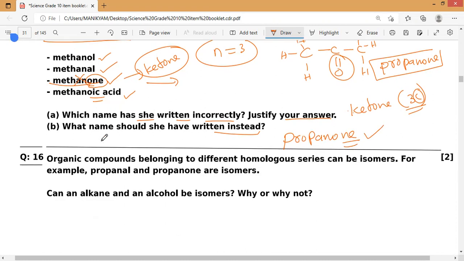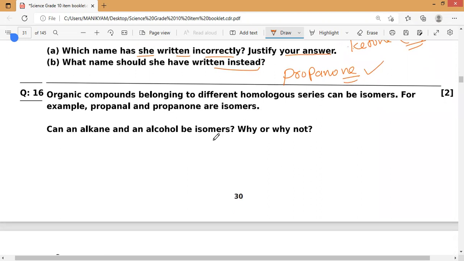Next. Organic compounds belonging to different homologous series can be isomers. For example, propanal and propanone are isomers. Can an alkane and an alcohol be isomers? Why or why not? That is what it is asking. If you notice, propanal and propanone, CH3COCH3.